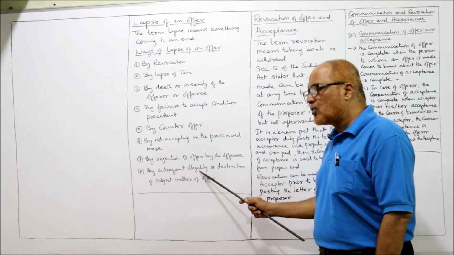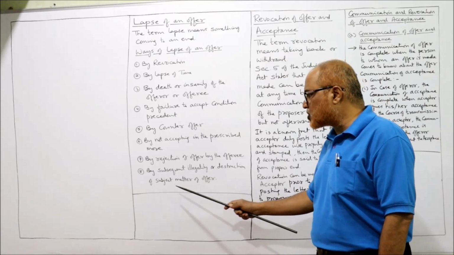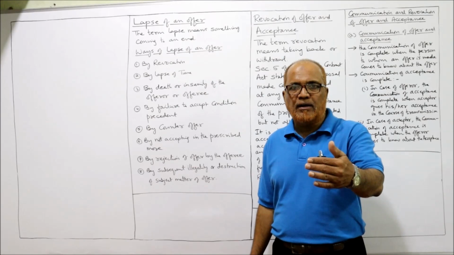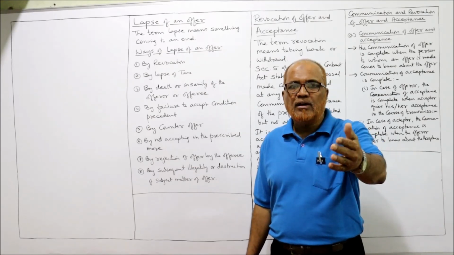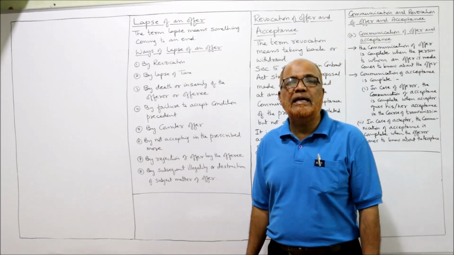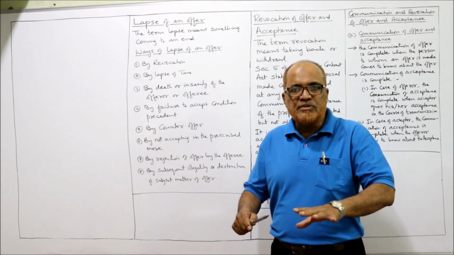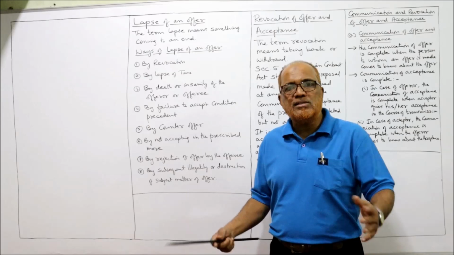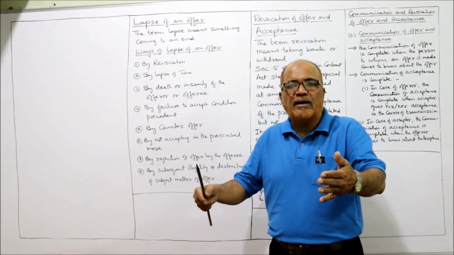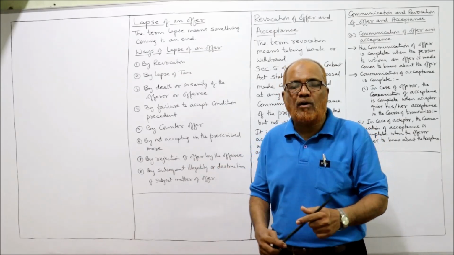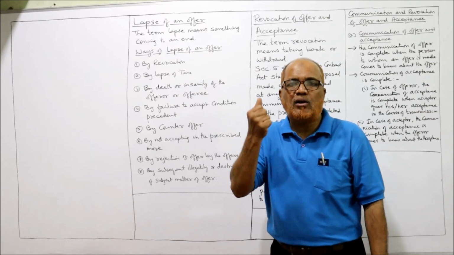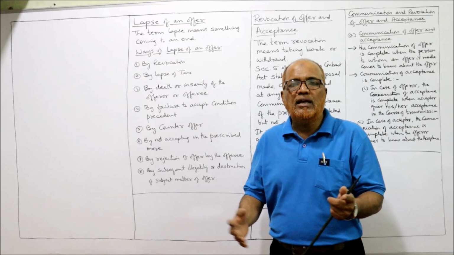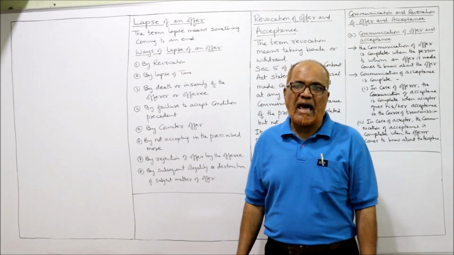Lastly, by subsequent illegality or destruction of subject matter of offer. Sometimes an offer is made, but after making the offer, the contract has become illegal. The subject matter has become illegal, then automatically the offer will be lapsed. Or sometimes the offer is made by the offerer, but after giving the offer, the subject matter of the contract got destroyed. Then in that case, the offer will be lapsed.